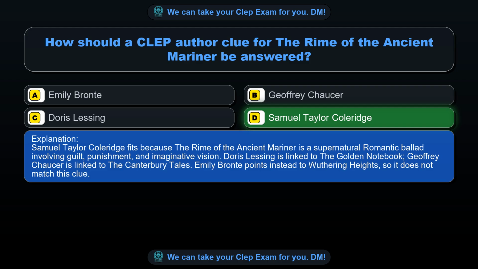Samuel Taylor Coleridge fits because The Rime of the Ancient Mariner is a supernatural romantic ballad involving guilt, punishment, and imaginative vision. Doris Lessing is linked to The Golden Notebook, Geoffrey Chaucer is linked to The Canterbury Tales. Emily Bronte points instead to Wuthering Heights, so it does not match this clue.